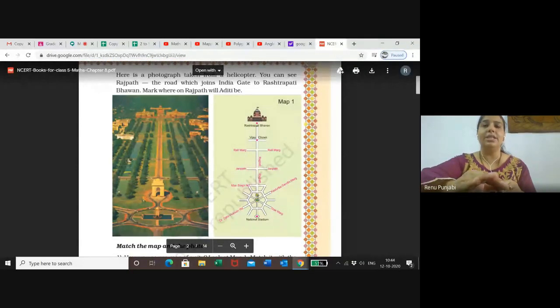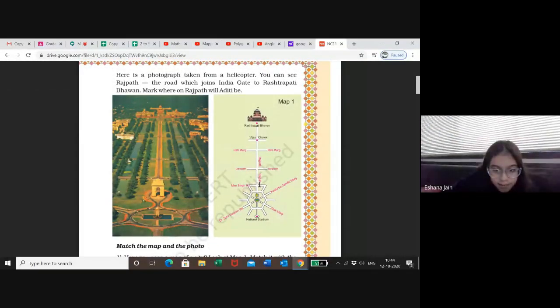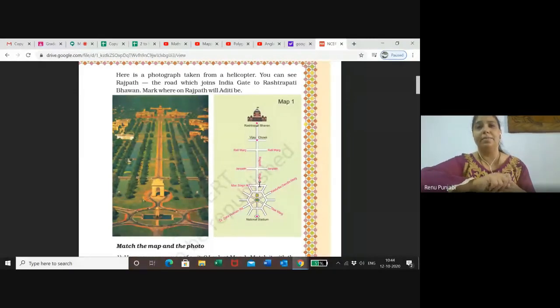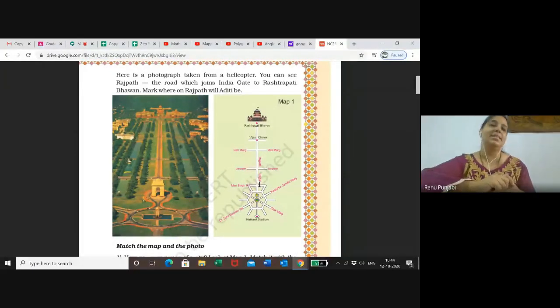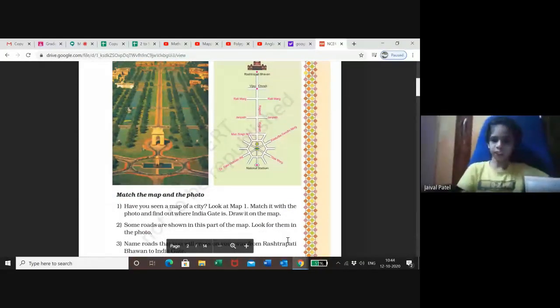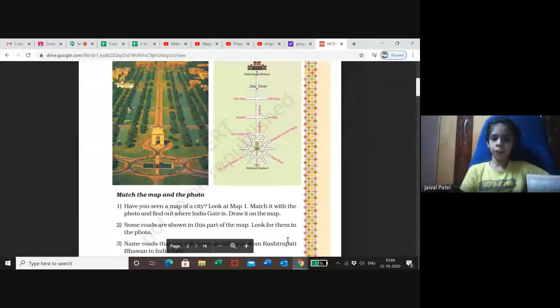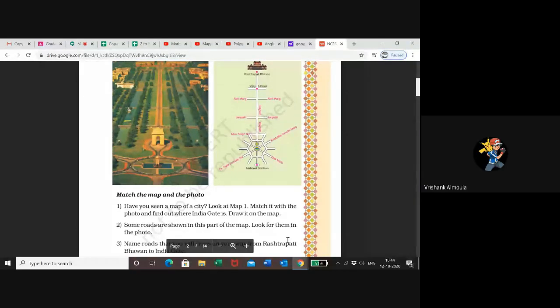Now, this shape I was asking, which shape is this, children? Hexagon. Ma'am, I think so. And you know this is also called the biggest sports stadium. Yes, this is the hexagon, also called the biggest stadium for sports. Ma'am, which sports can we play in that stadium? My dear, I will search and let you know in the next class.